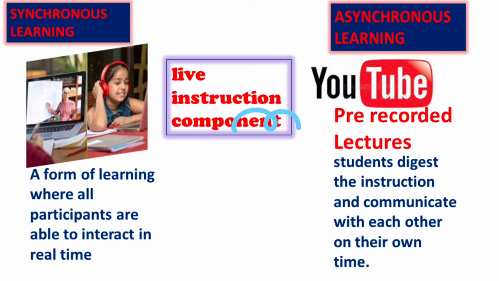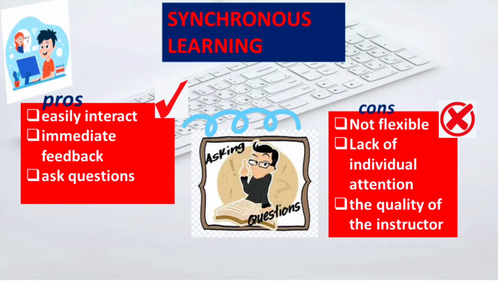Before arriving at a conclusion about which learning category is better, we have to analyze the pros and cons of both learning methods. So first of all, let us discuss the pros and cons of synchronous e-learning. Because of the social nature of synchronous e-learning, learners can easily interact with instructors and other learners. So, group activities are possible.